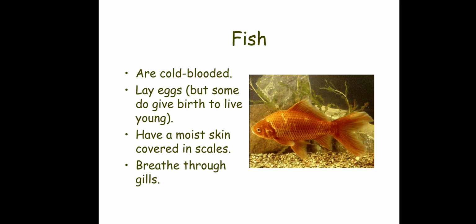So let me explain that there are some fish that give birth to live young, and also some fish can lay eggs. So meaning to say, there are some fish that cannot lay eggs. Why? Because of the span of their life.